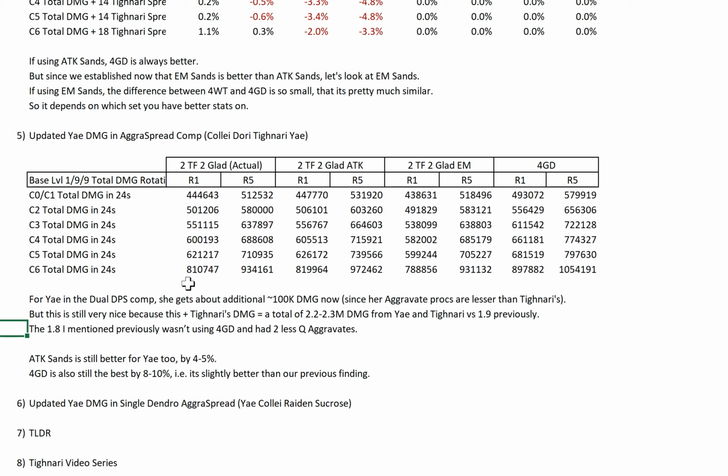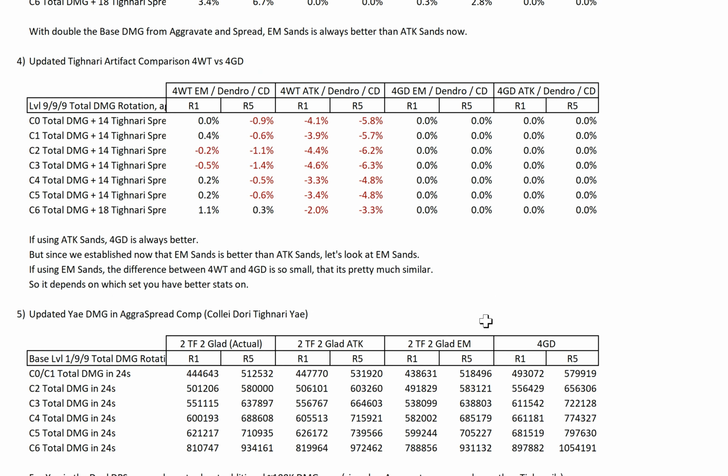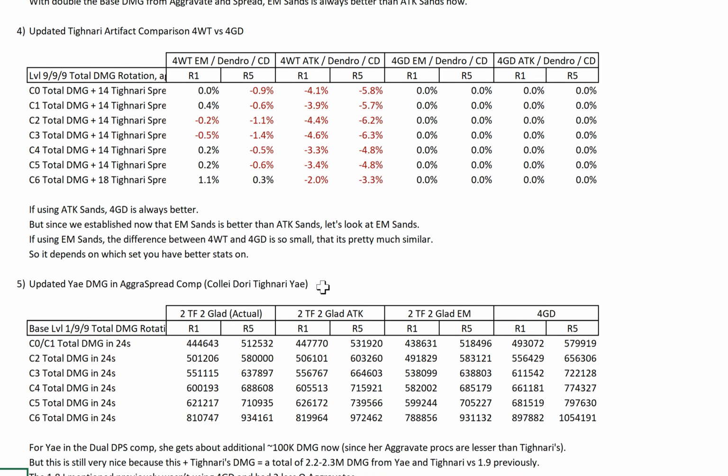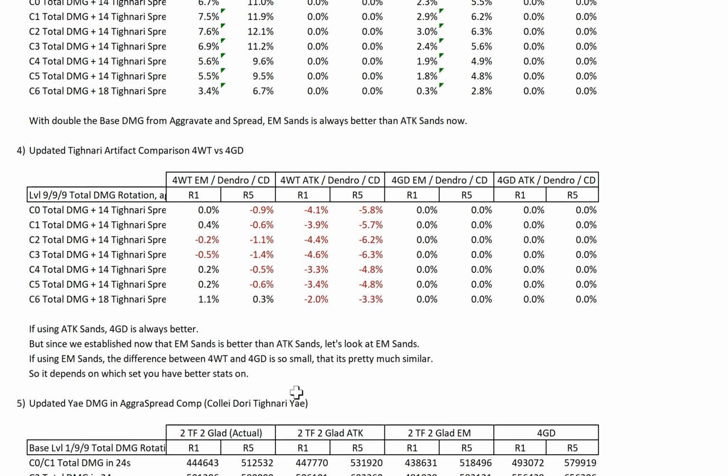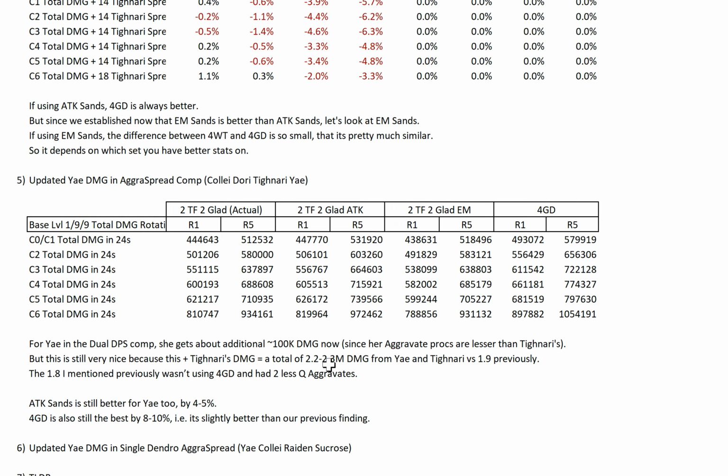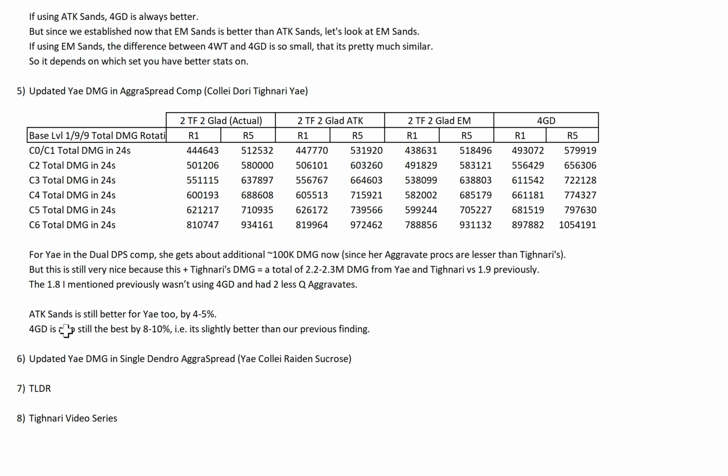Now, if you remember in the earlier math guides, I used 1.8 million as a figure to compare, right? That 1.8 million wasn't using 4GD, and it had 2 fewer Q aggravates. So now that we have updated the assumption, increased the number of Q aggravates, and we also use 4GD, you can see that a 4GD Yae plus a Tighnari with 1.22 million here easily gives you 2.2 to 2.3 million damage, which is very, very nice. This is going to be a very good comp.